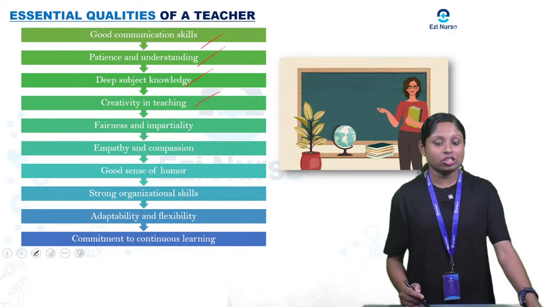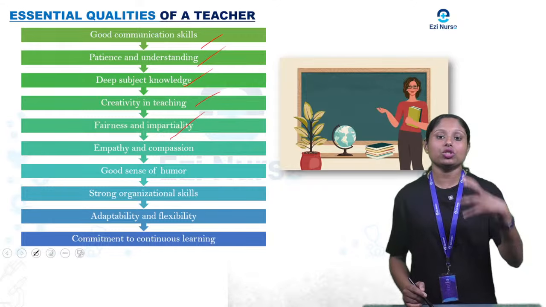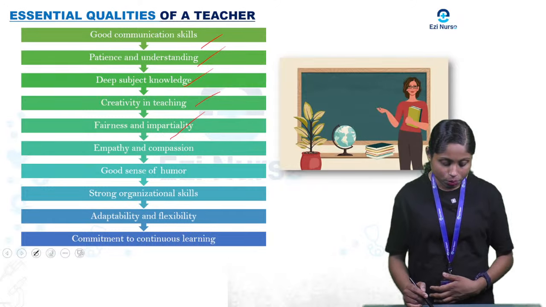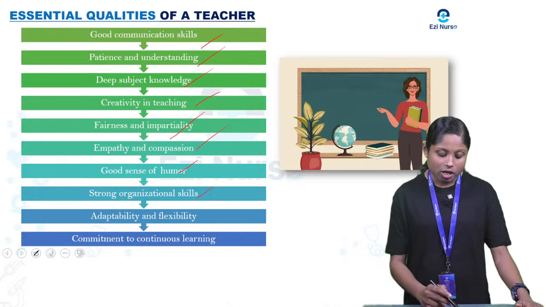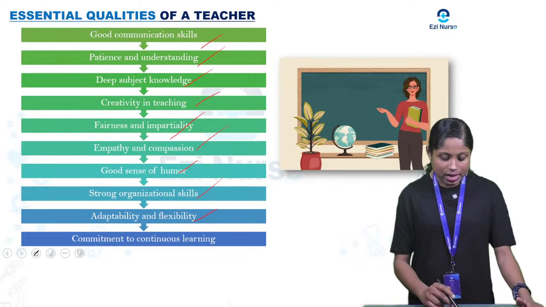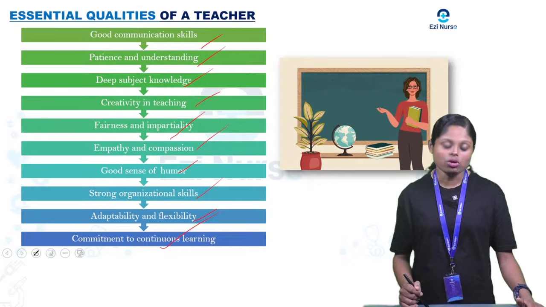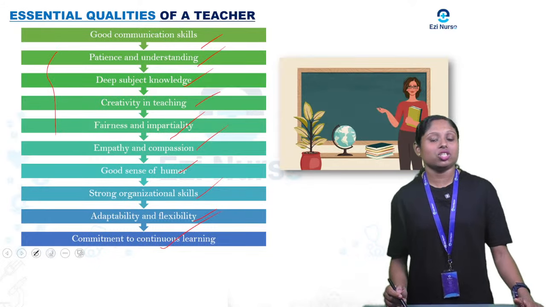Creativity in teaching should be there. Fairness and impartiality should be there. So each teacher should be fair to everybody. Empathy and compassion should be there. Good sense of humor, strong organizational skills, adaptability and flexibility, commitment to continuous learning. So these are the essential qualities of a teacher.